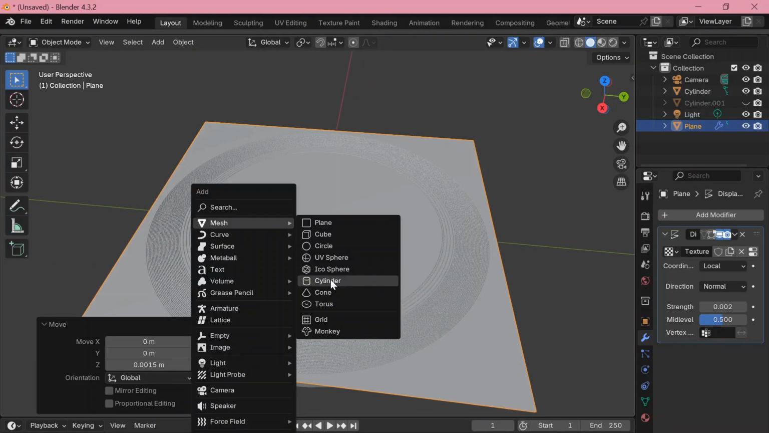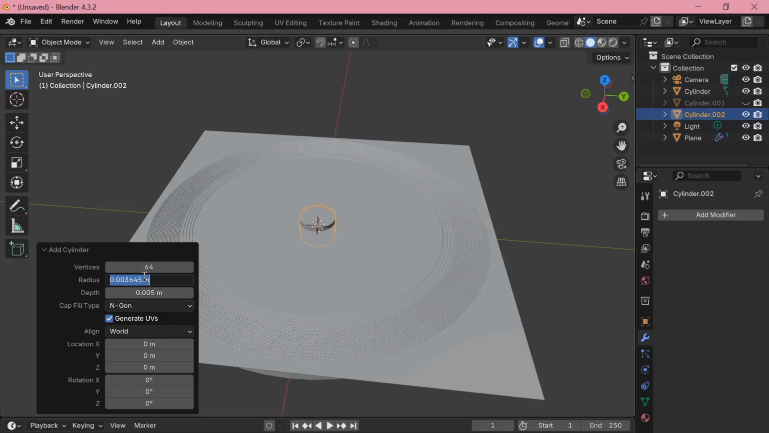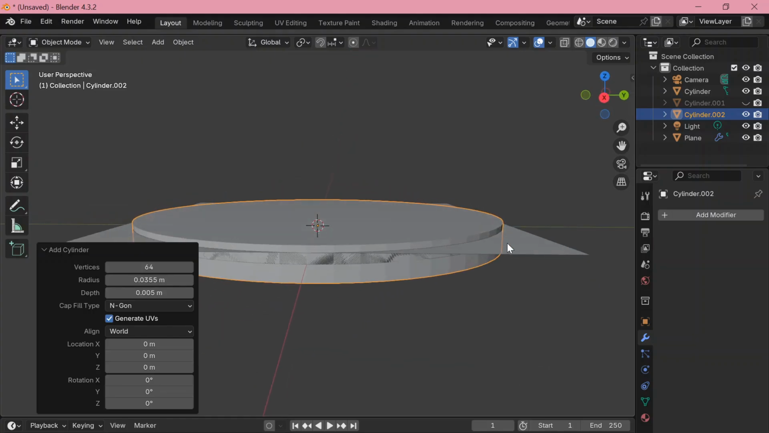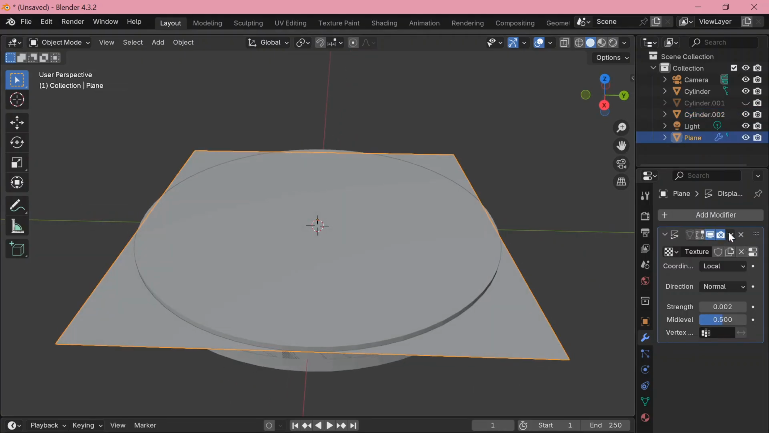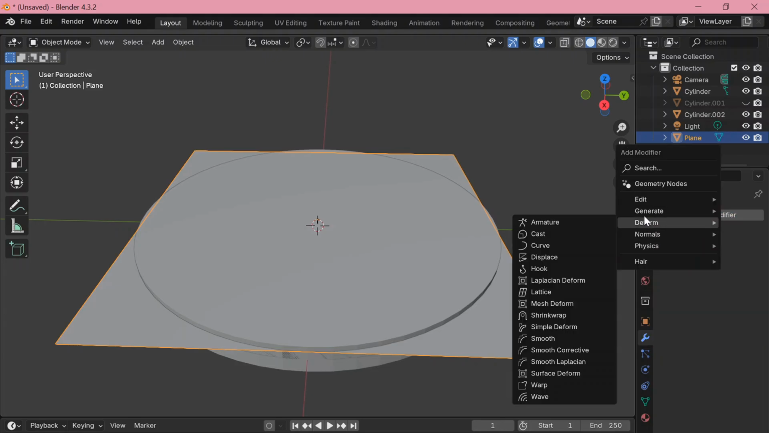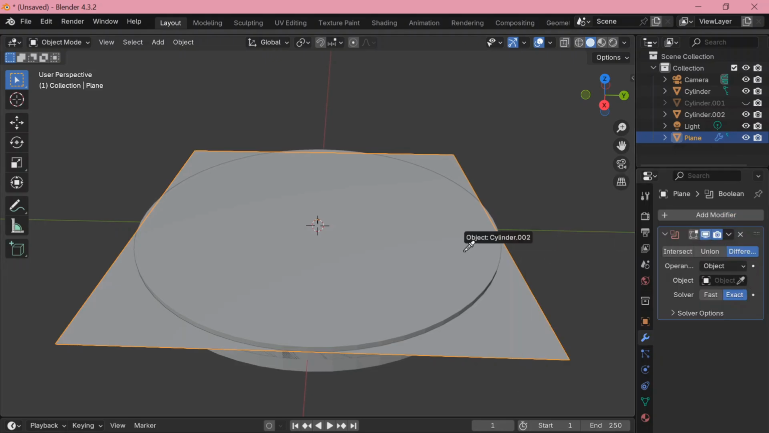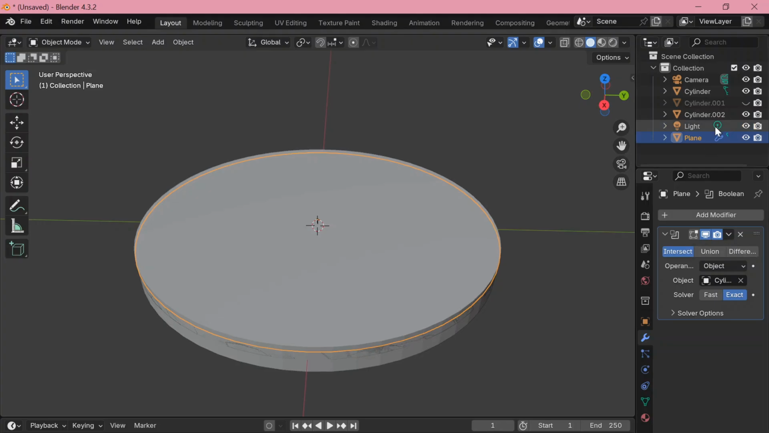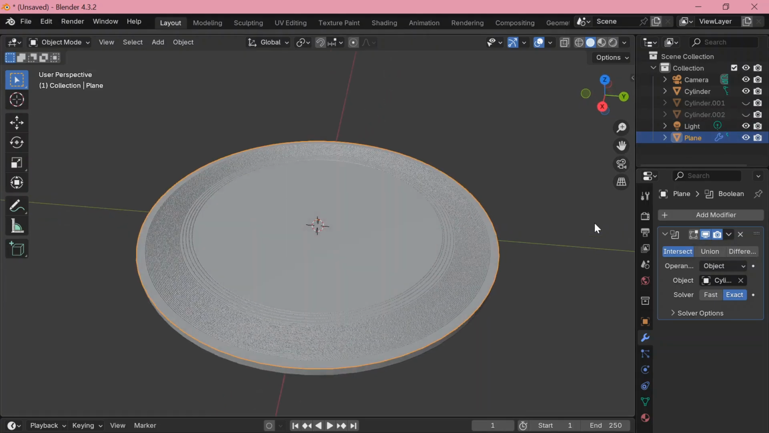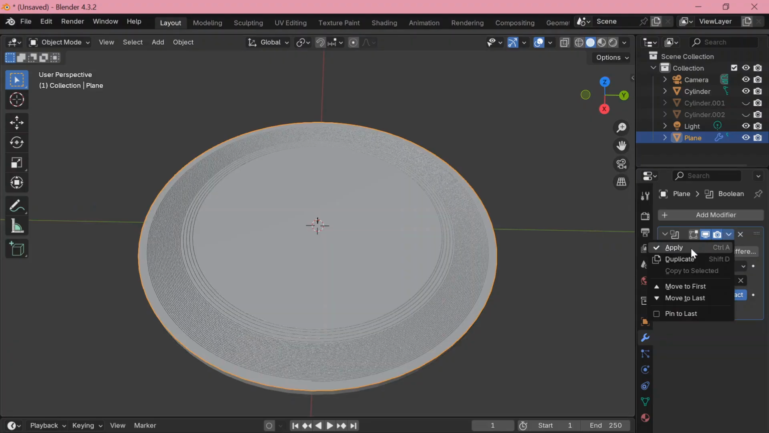Make a new cylinder, 71 millimeters diameter again. This is to chop the edges off the plane. Add a Boolean modifier on the plane and use the new cylinder you created. Use intersect mode this time. Now apply that.